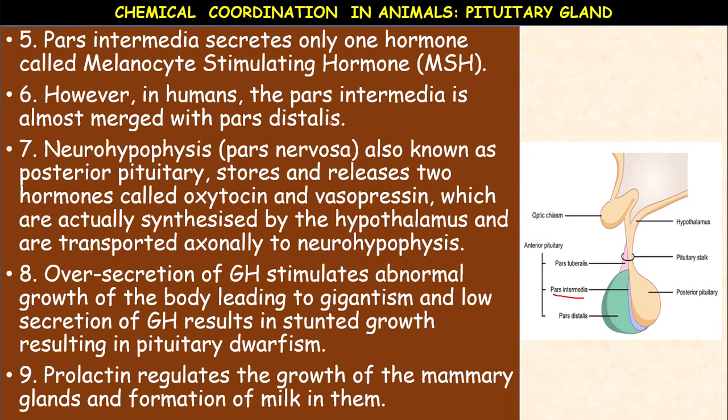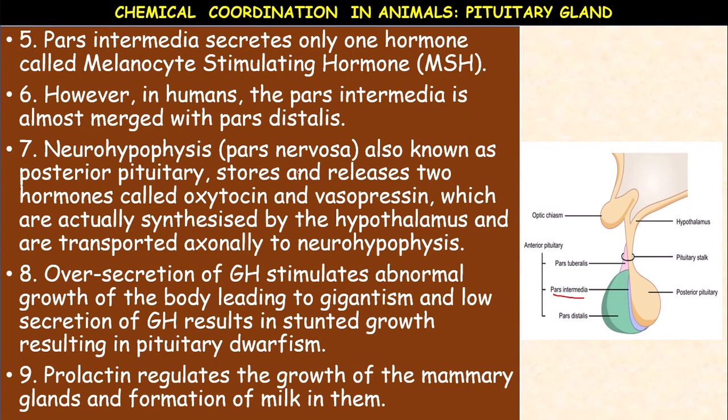However, in human beings the pars intermedia is almost merged with the pars distalis. The neurohypophysis is the second part; the adenohypophysis itself is called the anterior pituitary.